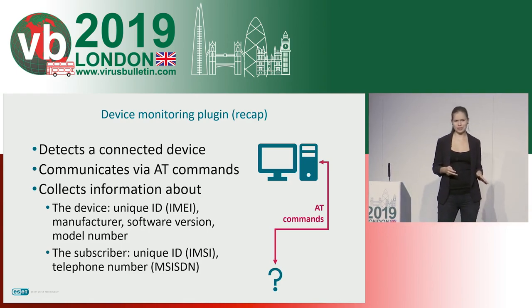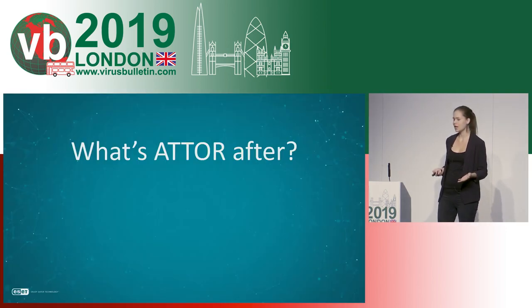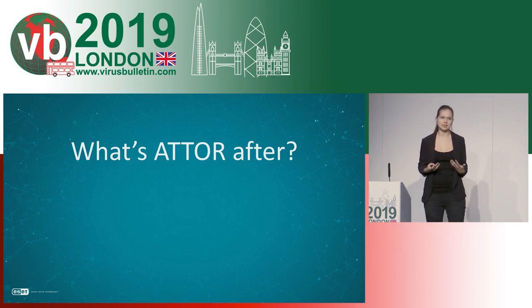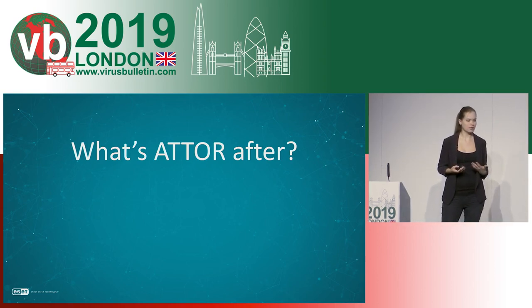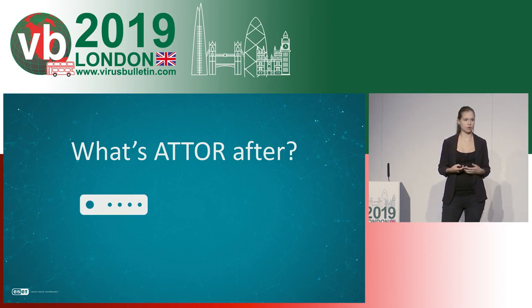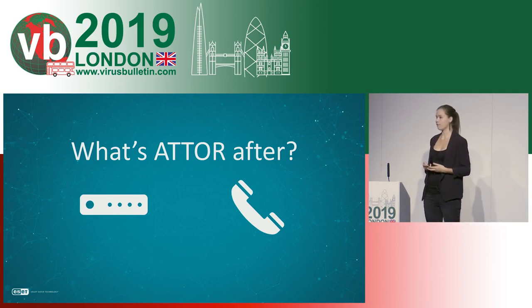Now, you may have noticed that I mentioned the word device quite a few times, but I never said what I mean when I say device. And this is actually a question that we were asking. What kind of devices is ATTOR looking for? Is it some old modems? Because first, the AT commands were used for communication with modems, so maybe this is the case. Or is it some older phones? These also have support for AT commands and SIM cards, so maybe this is what ATTOR is after.